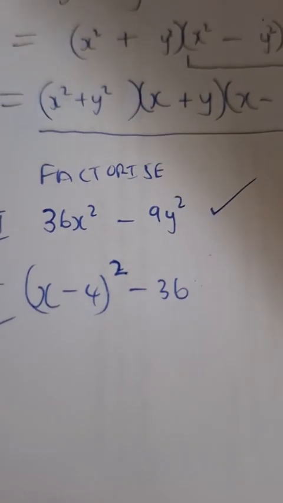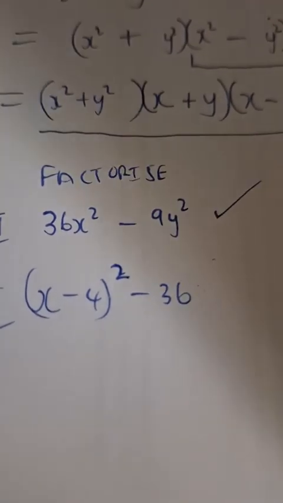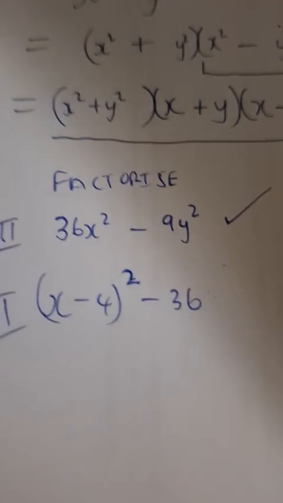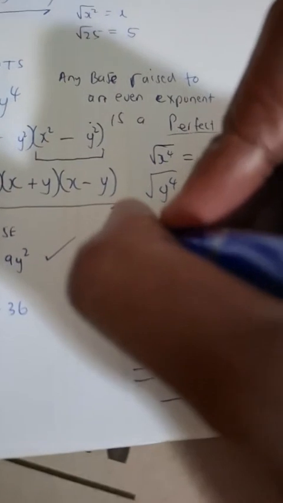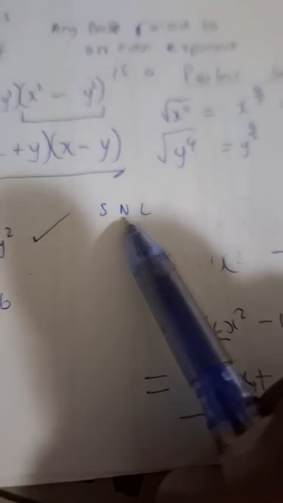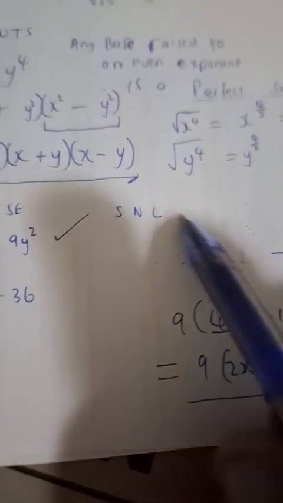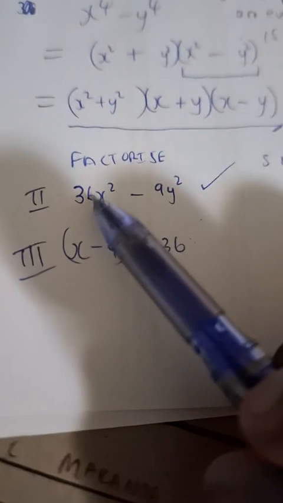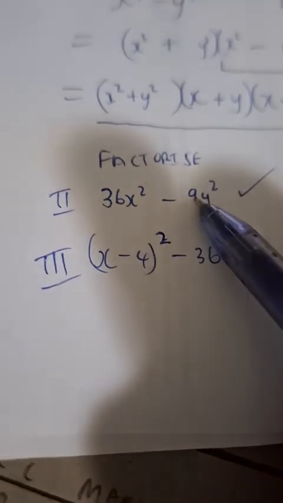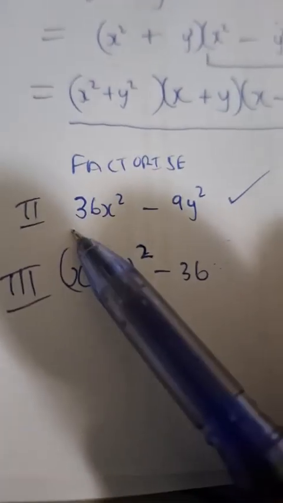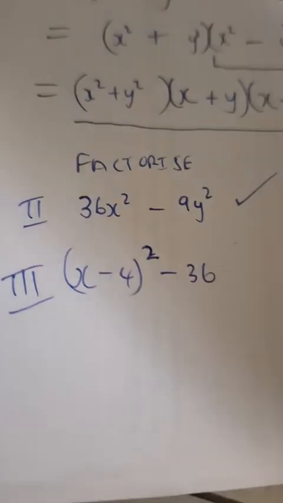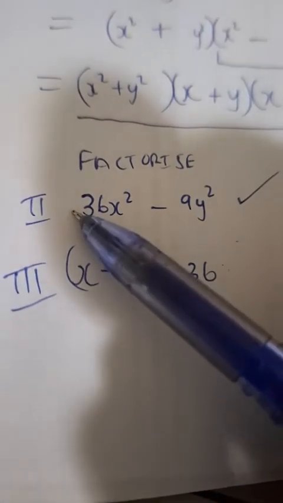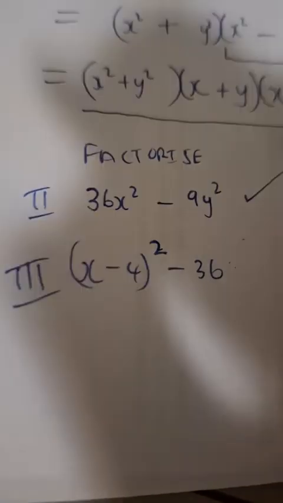Because asking this will help you be able to take it out. And I said when you take out the highest common factor, you take out the sign, the number, and the letter, if there are any available. So in this case, 36 and 9, the highest number that goes into 36 and 9 is 9.